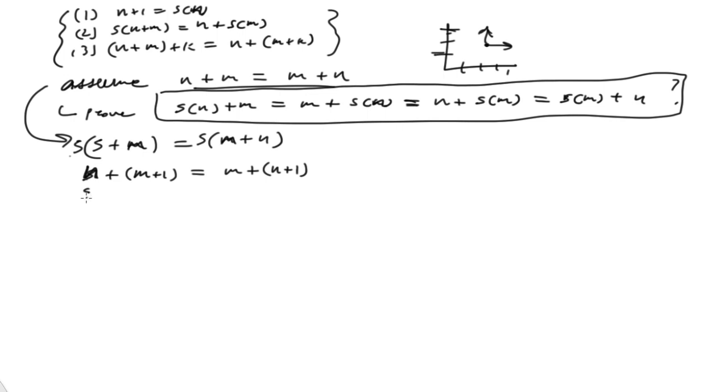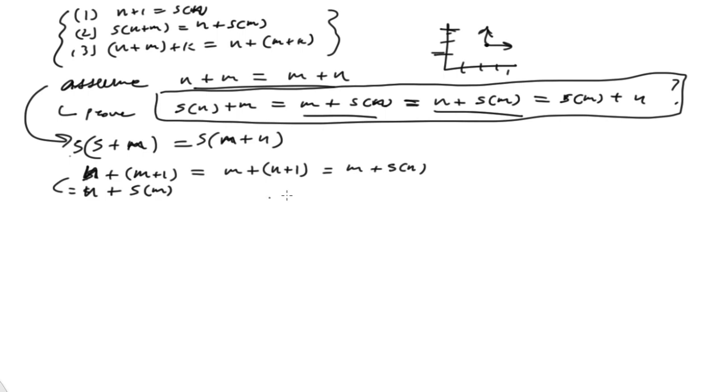Now we just need to finish this off. Of course, that's n plus S of m. Where is that one? Right here. Okay, check. And this one here is m plus n plus 1, and that's going to be m plus S of n, which is right here. Okay, and those are all equal.